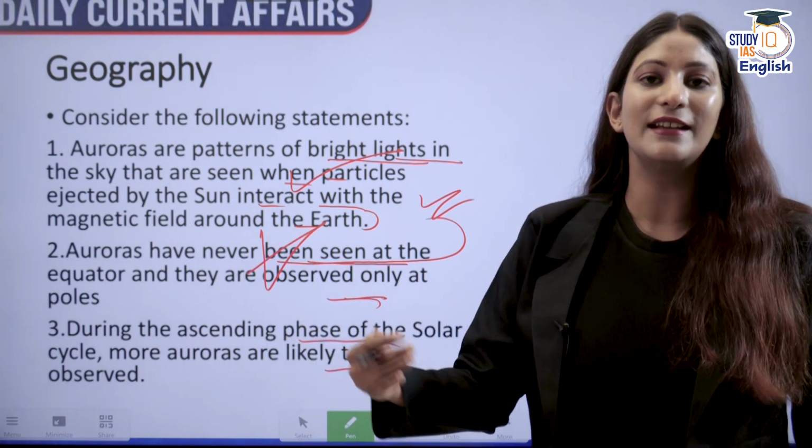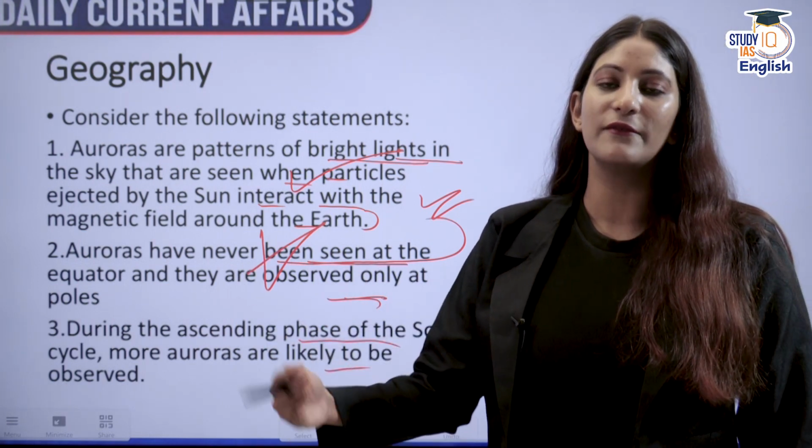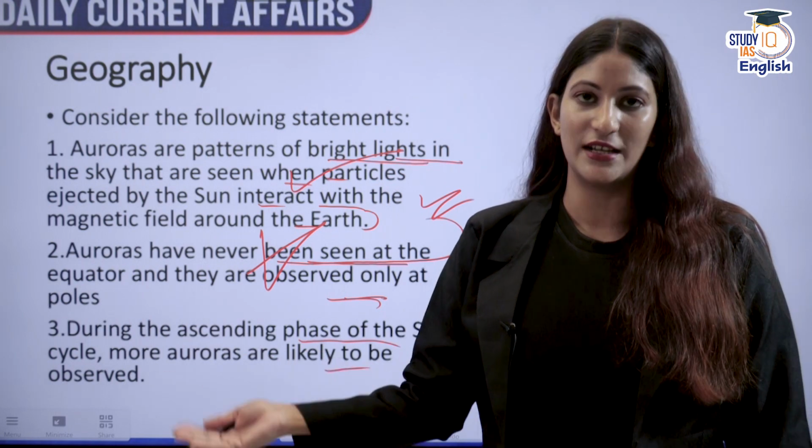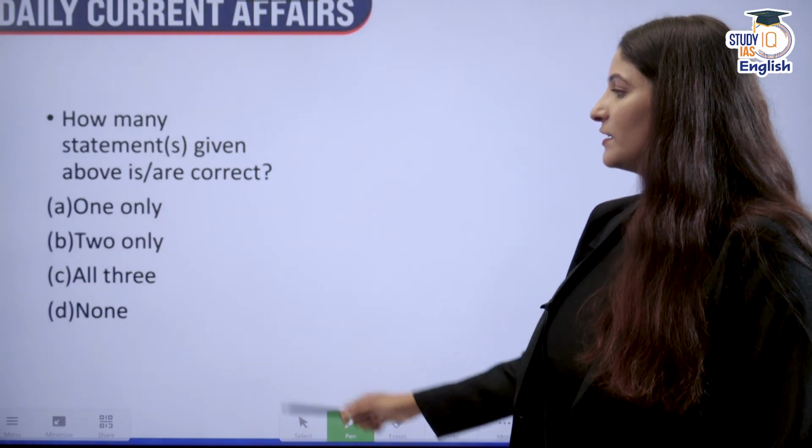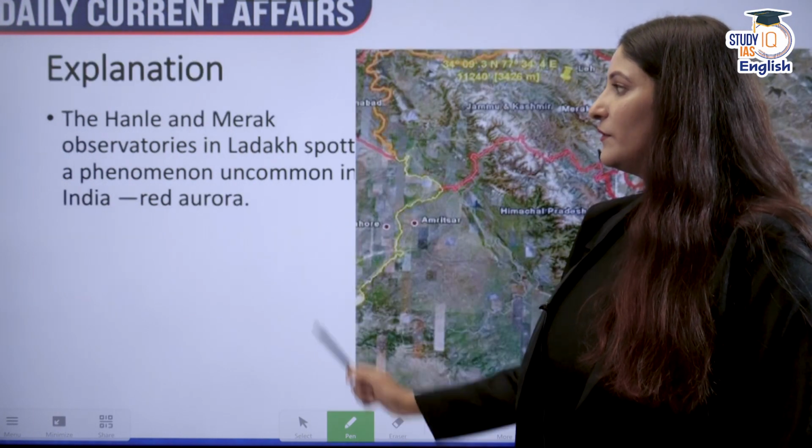And during the ascending phase of the solar cycle, more solar activity takes place, hence more auroras. The third is also correct. First and third are correct. Second is not. Two only will be the correct answer.